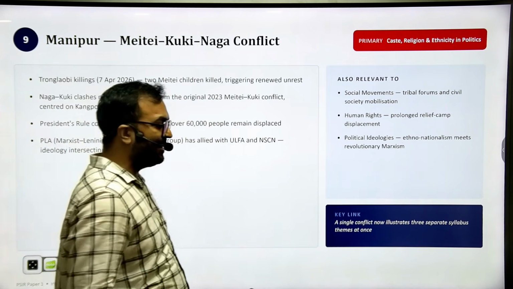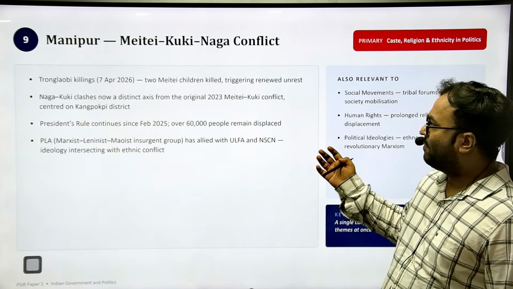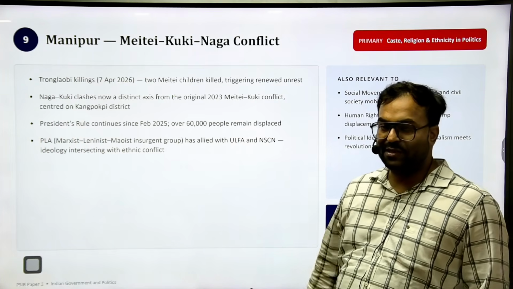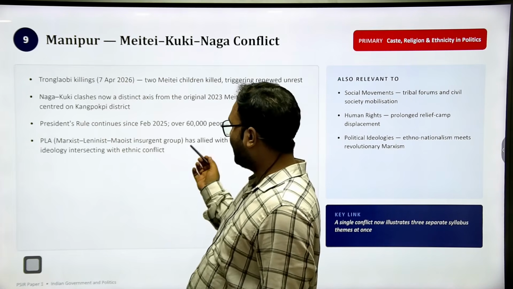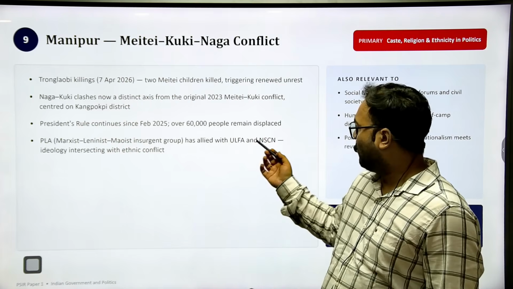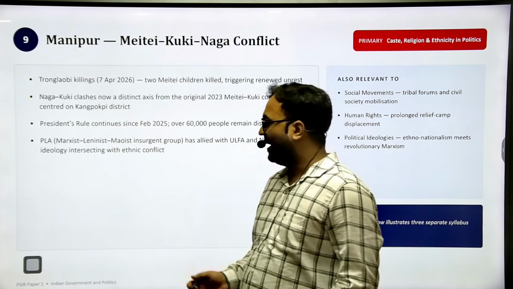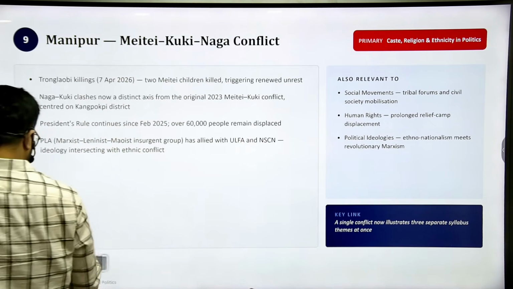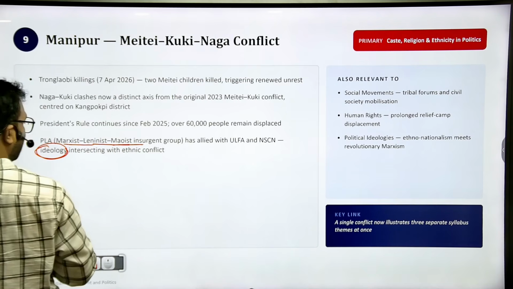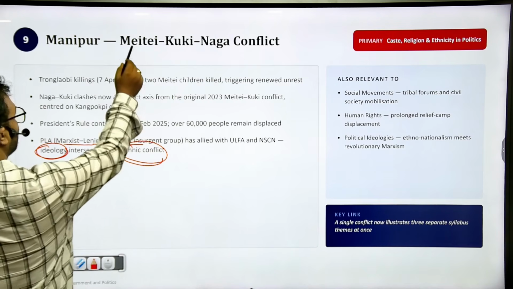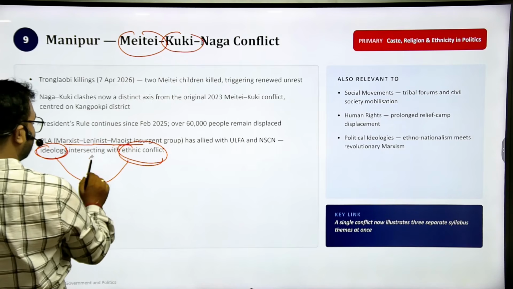The Manipur conflict is one thing that is ongoing from the last 2-3 years, and in the last 3 years you have the Meitei Kuki Naga conflict. Please read more about the Meitei Kuki Naga conflict. Also, a Marxist Leninist Maoist insurgent group has allied with the ULFA and NSCN in ideology, so that is ideology and ethnicity intersecting. That is one point that you should remember. Ideology is where Marxism, Leninism or Maoism meet, and ethnic conflict because there is the Meitei and Kuki conflict basically. So ideology and ethnicity intersecting.